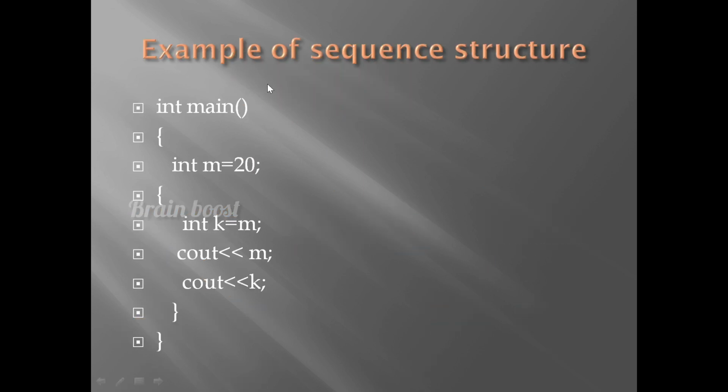See first one, example of sequence structure. See the main function. In the main function we assign the value 22 to m and then assign the m value to k, and cout m and cout k. So in this sequence structure, it will be executed one by one without any skipping or repetition. This is an example of sequence structure.